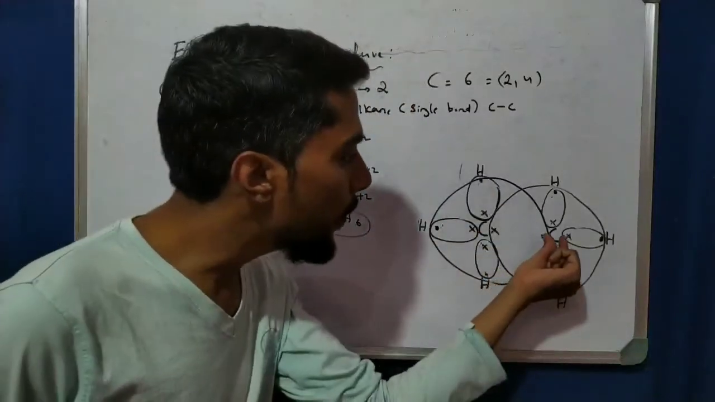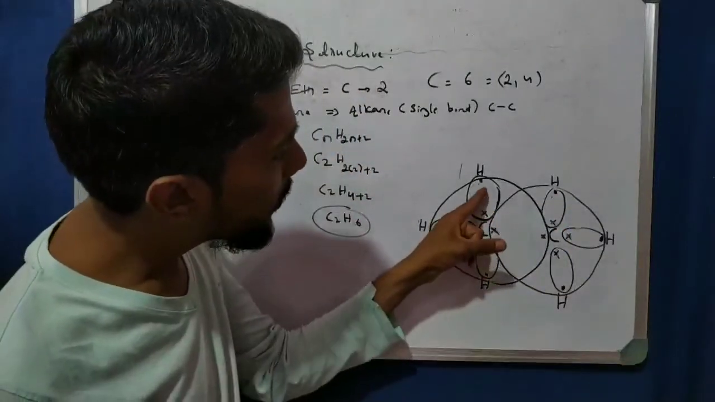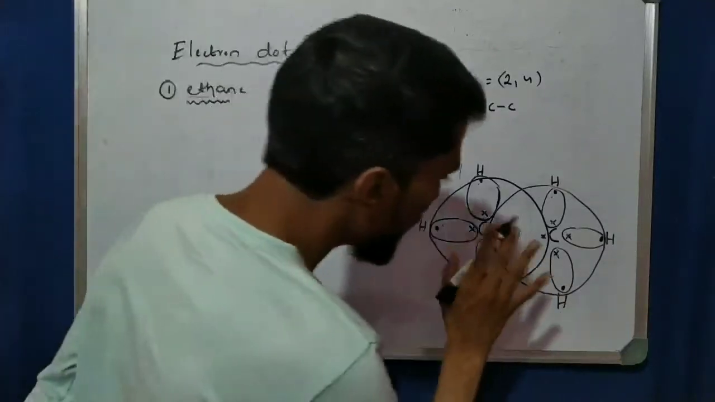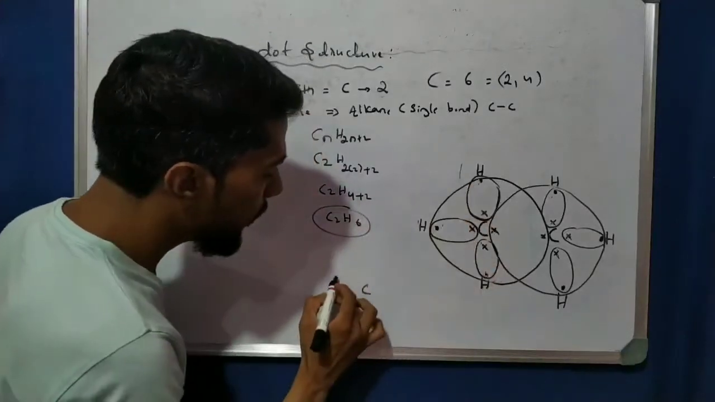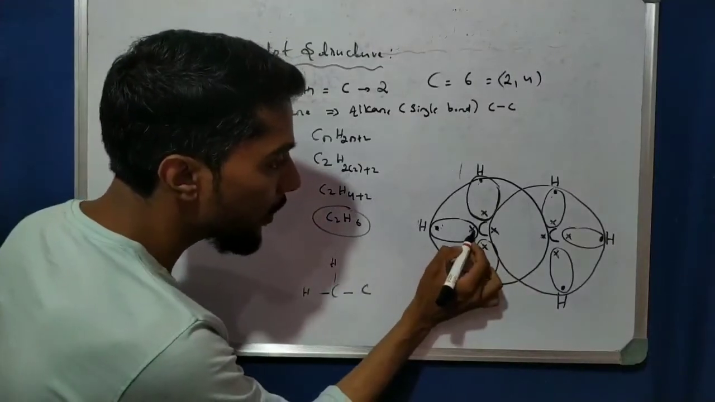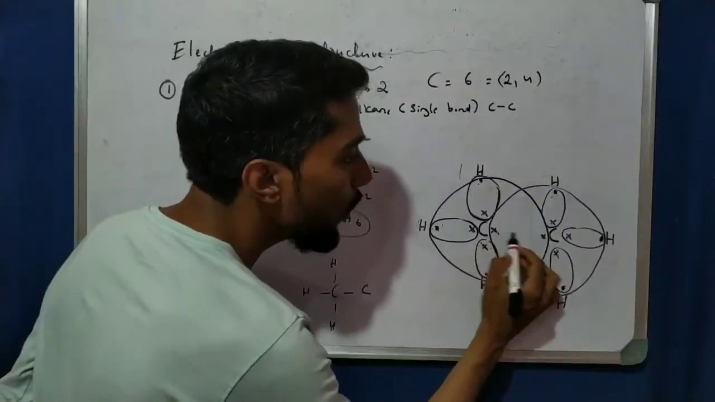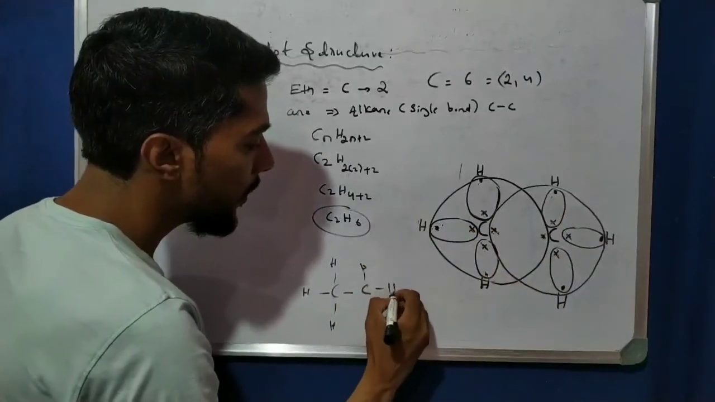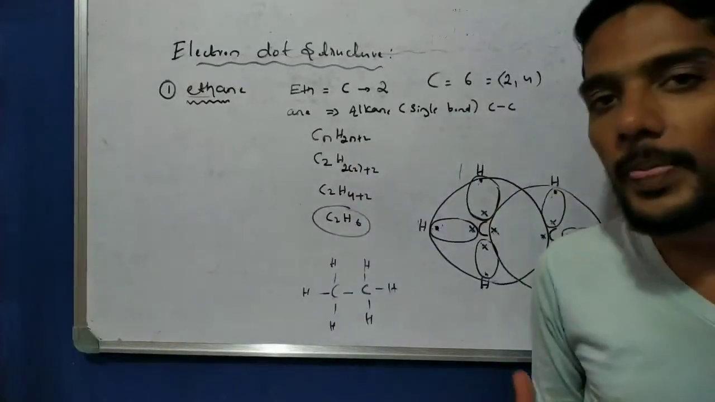This means this carbon shares 1 electron with this carbon, and this carbon shares 1 electron with this carbon, and the hydrogen shares 1 electron. So what happened? This is the electron dot structure. That is why we write it like that. See here, how many are shared? 1 share means a single bond. 1 electron shared between hydrogen and carbon is a single bond, and here also a single bond. Here also 1 share, so it is a single bond. So this is the electron dot structure of ethane.